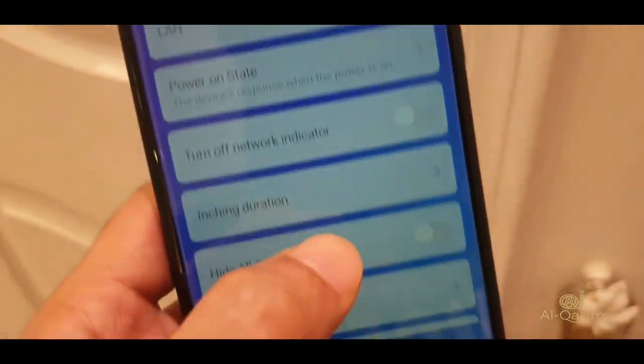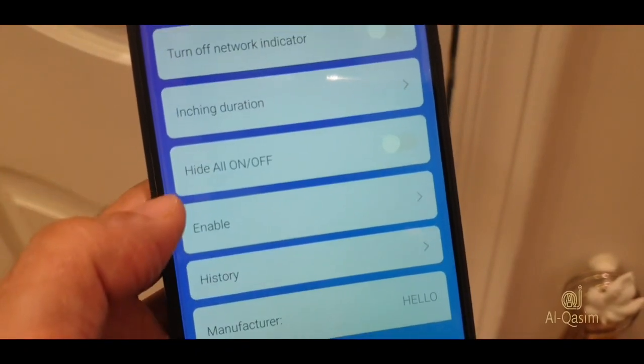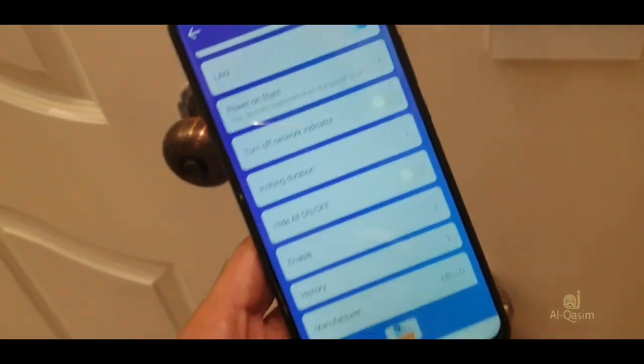So people, these are the main features of the device that I explained. That's all for now. Hope you can connect your device easily.